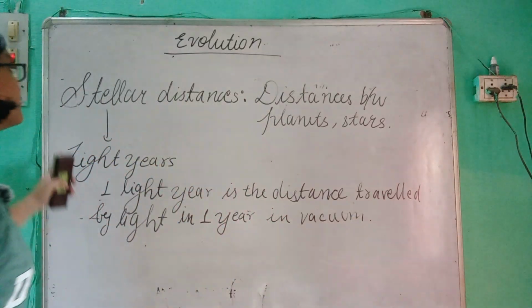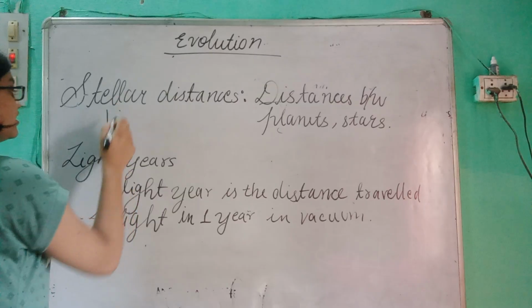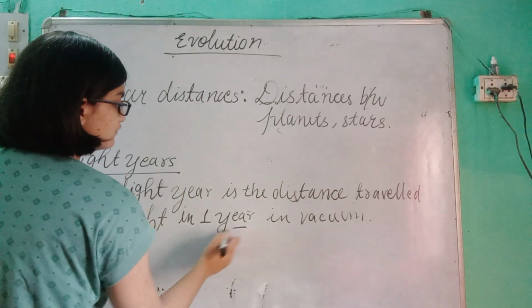So, stellar distances are distances between planets and stars. Stellar distances are measured in light years. 1 light year is the distance traveled by light in 1 year in vacuum.